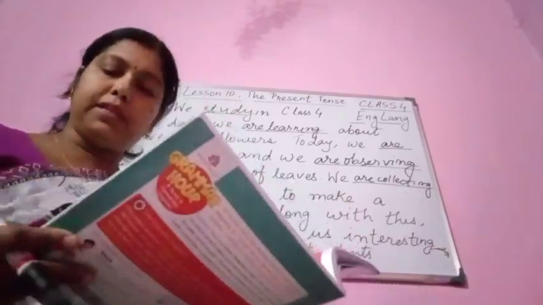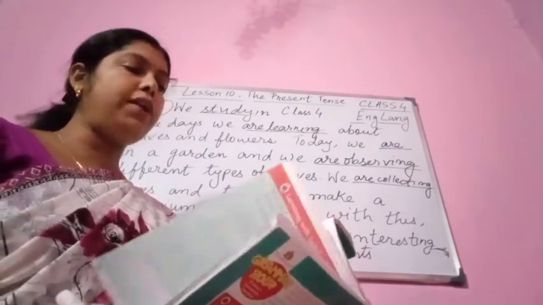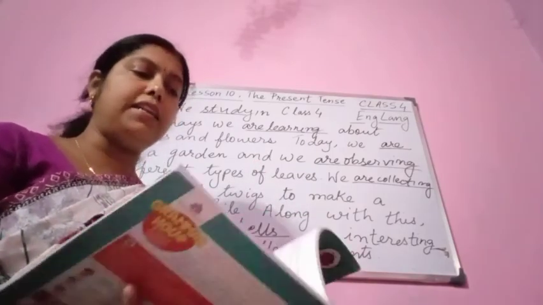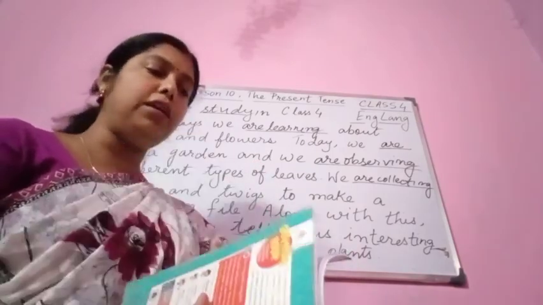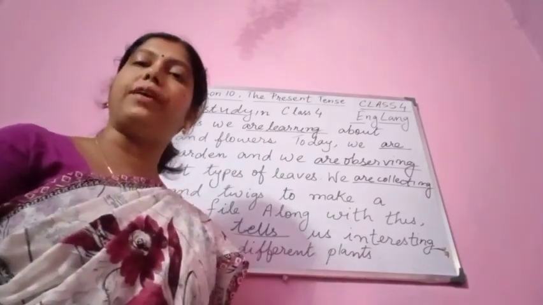So children, please complete page 75. We have completed this lesson, lesson 10, the present tense, along with learning with Ladybird. This is page 74 and 75. Thank you.